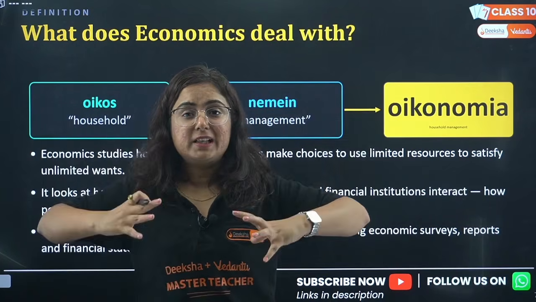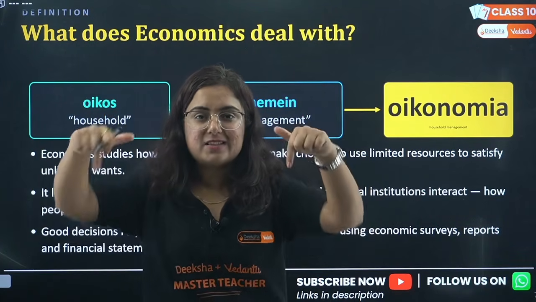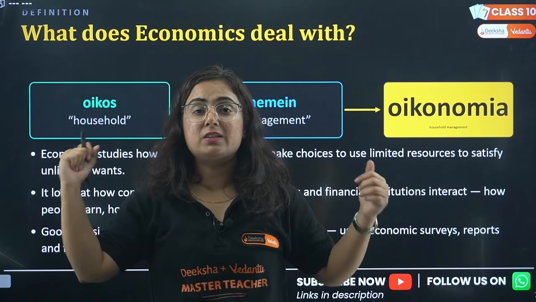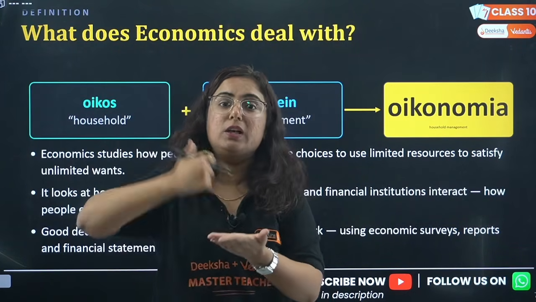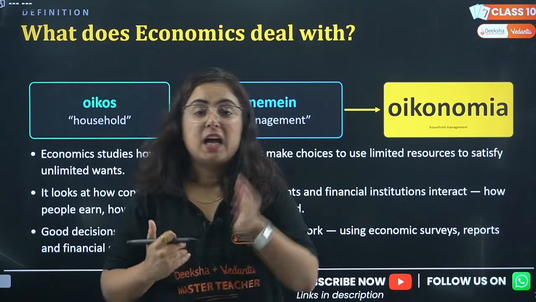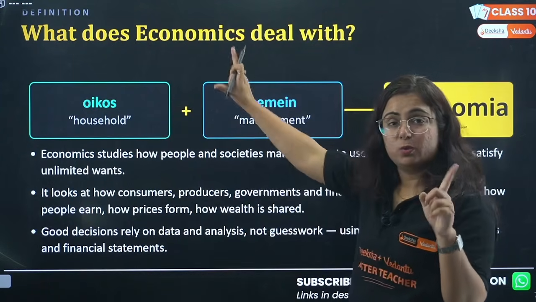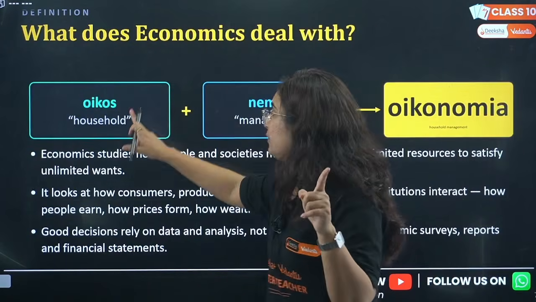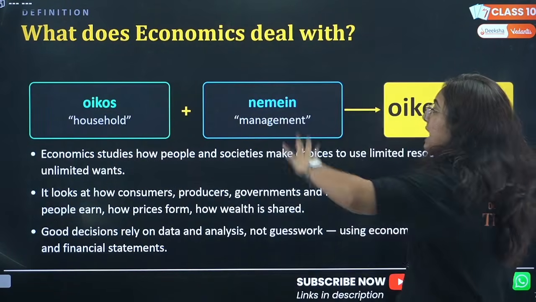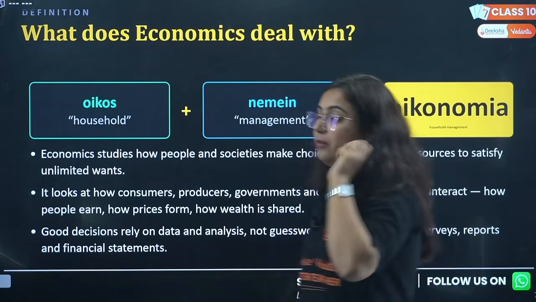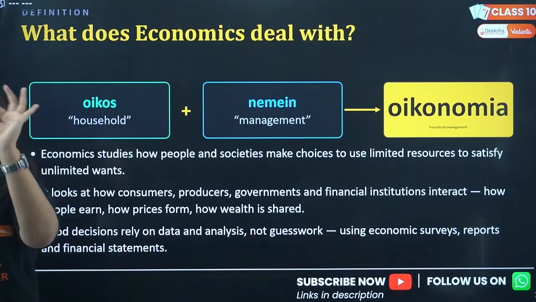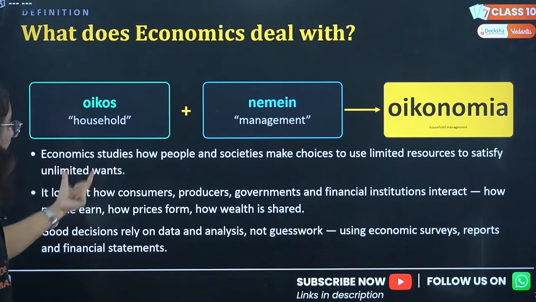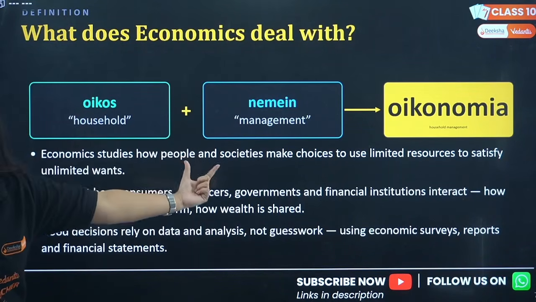That is known as management. Similarly, someone owning a factory, that's the household for the person. Someone managing the nation, that's the household for the person. So economy can be for an individual, for an enterprise, for a nation too. Coming back to the topic, the word economics came from oikonomia, where oiko stands for household and nemin stands for management. We can together call it household management. Beta, economics studies how people and society make choices.